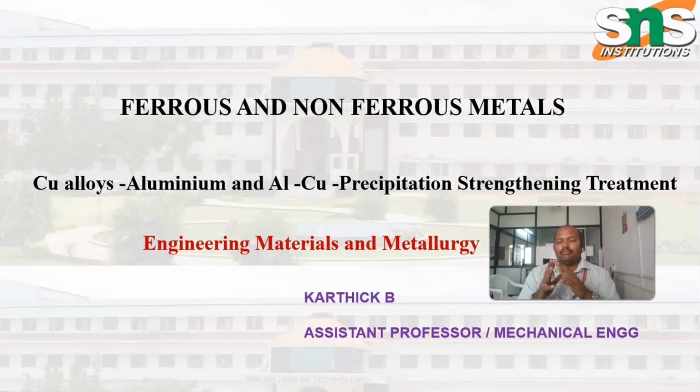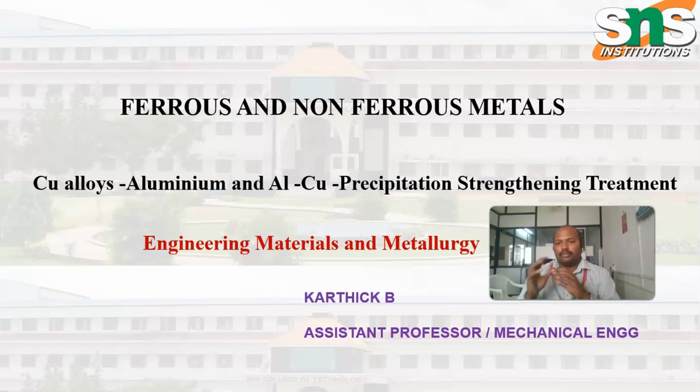Aluminum is one of the materials which has strength more or less equal to steel, but with a low specific weight, so that the weight can be reduced for the aircraft. Moreover, the copper creates precipitates when it undergoes heat treatment. These precipitates help to increase the strength of the material. So here, this aluminum 4% copper.